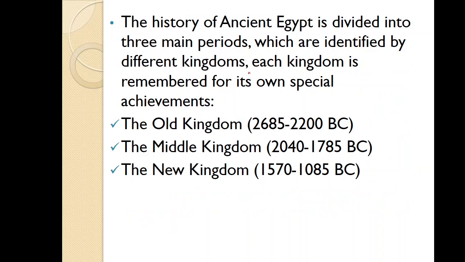The history of ancient Egypt is divided into three main periods, which are identified by different kingdoms, and each kingdom is remembered for its own special achievements, which we will discuss later in the next lesson. It is divided into the Old Kingdom, between 2685 and 2200 BC, then the Middle Kingdom, from 2040 until 1785 BC. Then followed by the New Kingdom, which was the last kingdom.